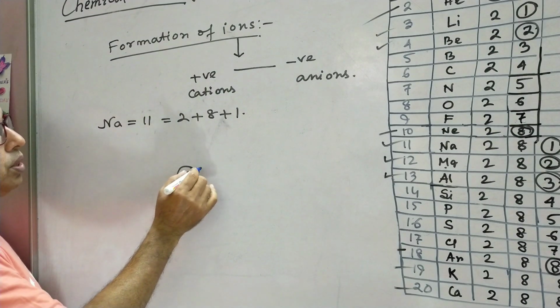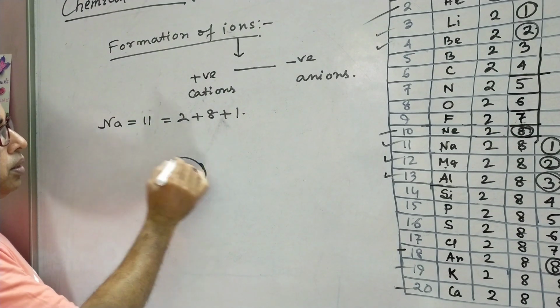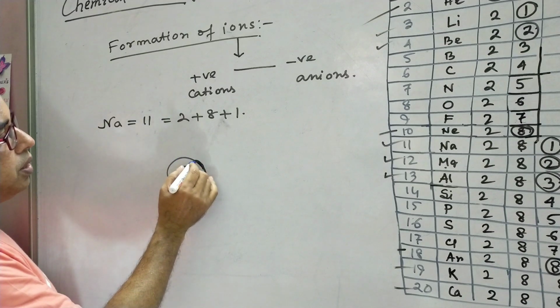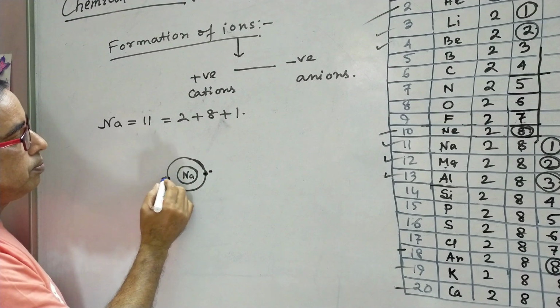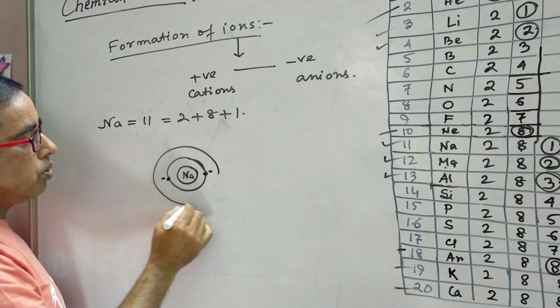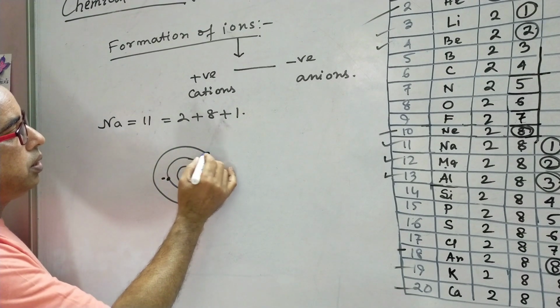This is the nucleus of sodium. This energy shell, or this orbit, contains 2 electrons. The second one contains 8 electrons.